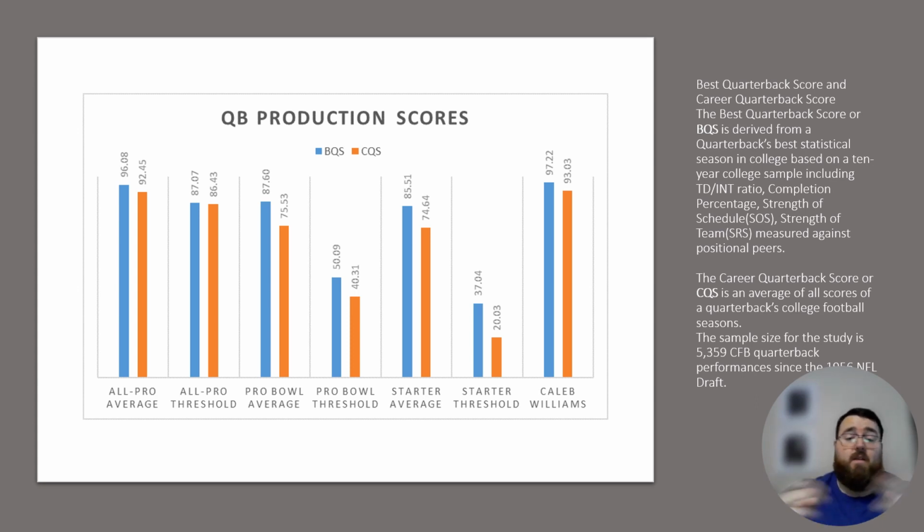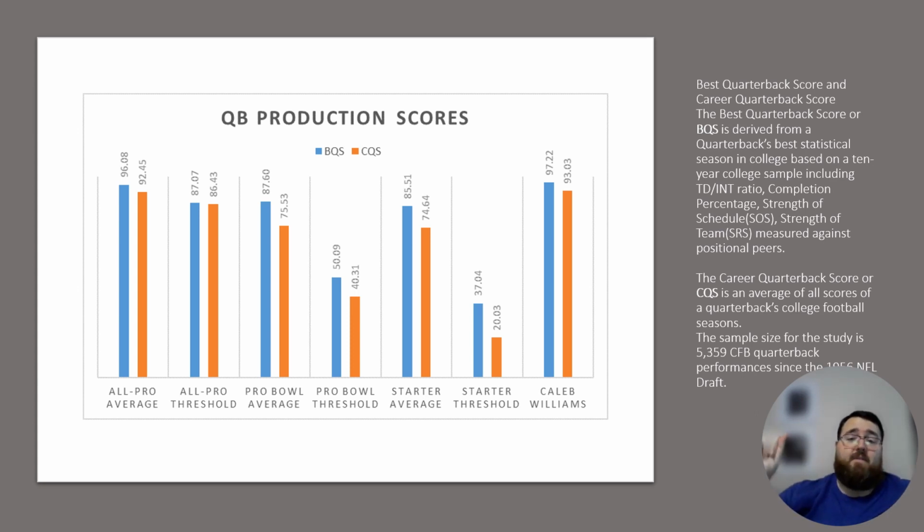So based on all this work that I've done, which includes 5,359 quarterback performances since the 1956 NFL draft class, this is what the trends are at the position. All-Pro average is 96th percentile for the best quarterback score. Pro Bowls is 87, and in terms of the starter average is about 85. So you typically want a quarterback to hit in that 85 percentile or higher.